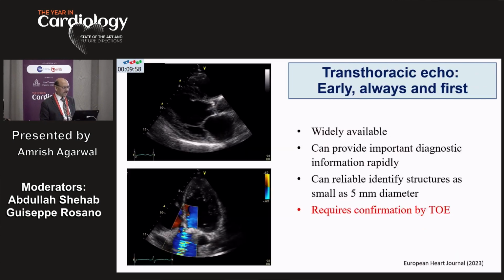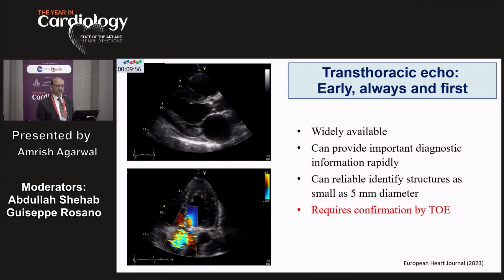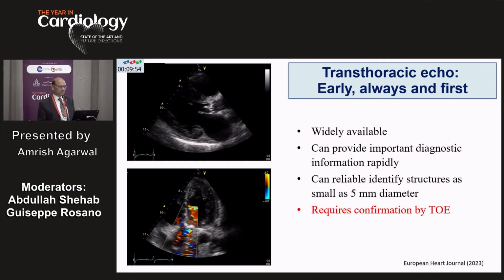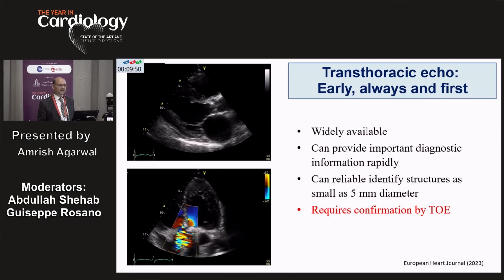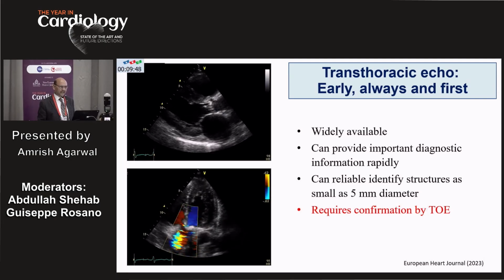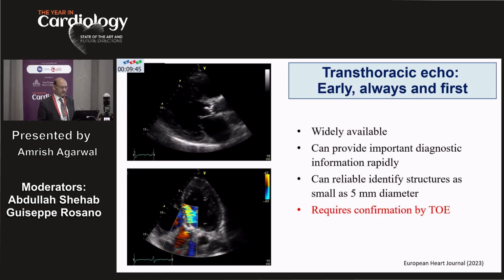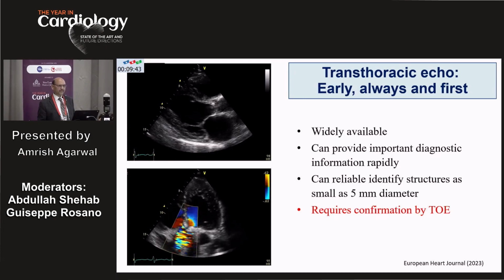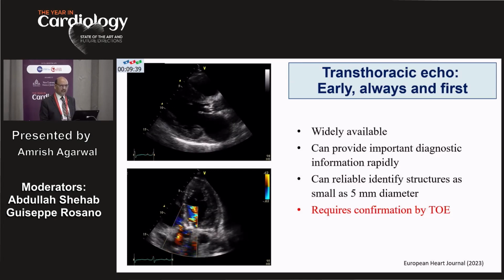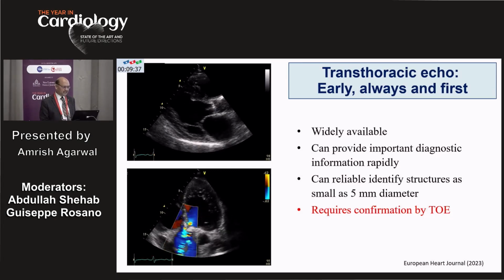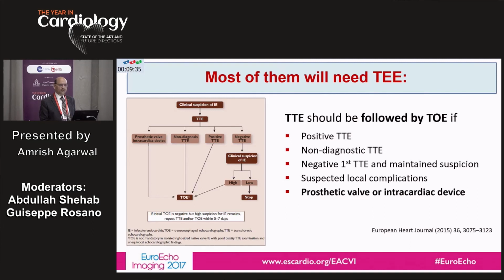Certainly, even in the current guidelines, the transthoracic echo remains the number one tool, always the first tool to be used because it's widely available in clinical practice. People are quite comfortable using echocardiography. It can rarely identify small structures, but many of these patients will require transesophageal echocardiography, particularly even when the transthoracic echo is positive, you want to confirm by TEE.